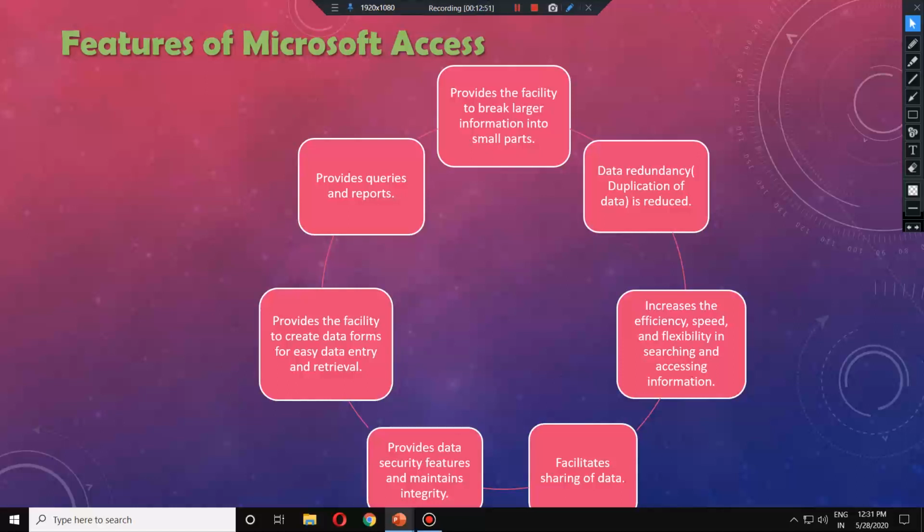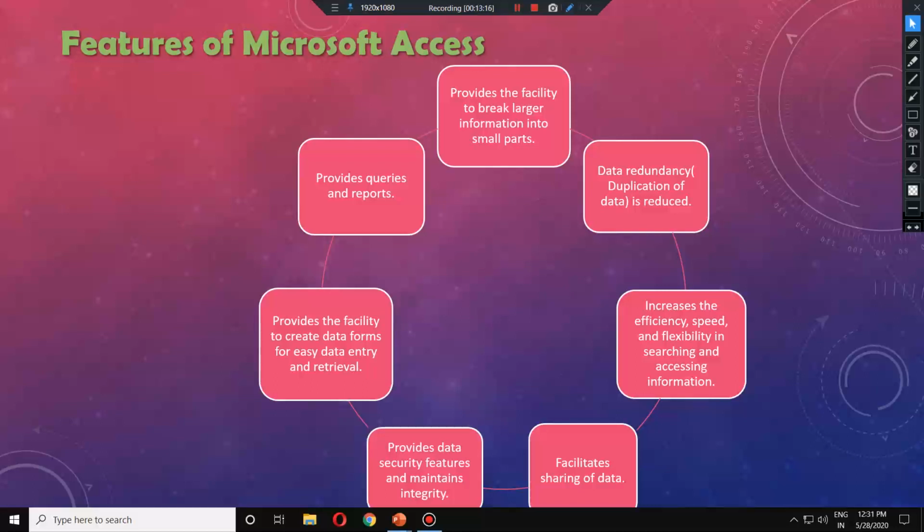The third part is very much important, data redundancy. What is data redundancy? It means duplication of data. The duplication of data means, suppose in class 8 roll number 3 Abhishek is there, and again in class 8 same section roll number 3 another Abhishek is there.